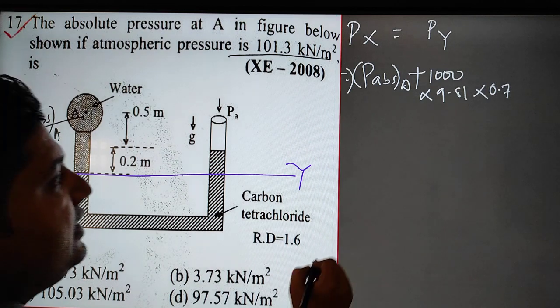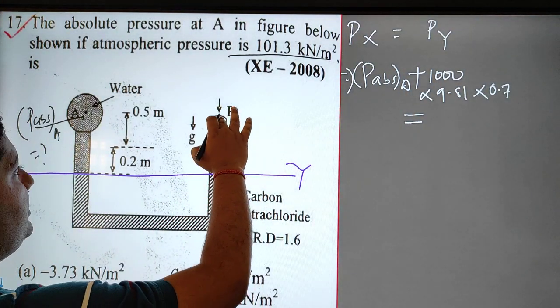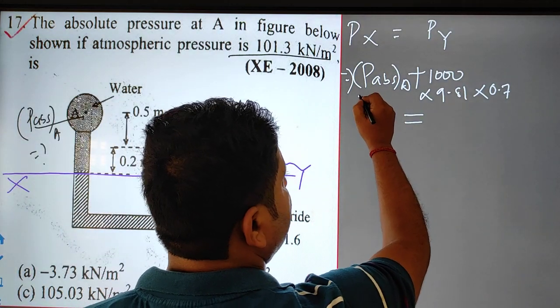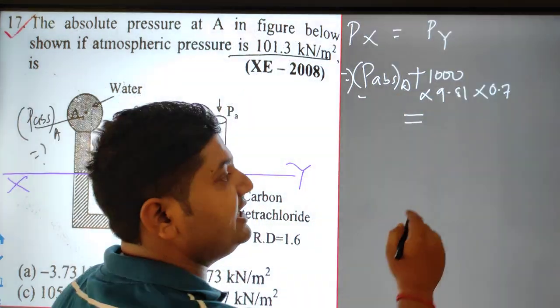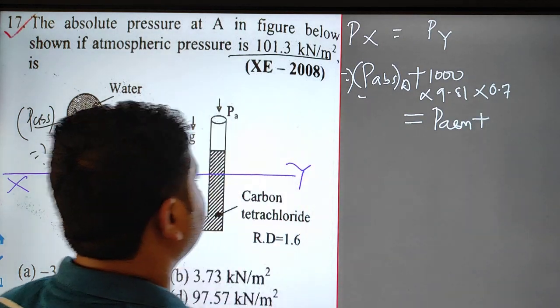That will be equal to pressure in Y. We have to consider atmospheric pressure because here we are finding the absolute, so this is atmospheric plus